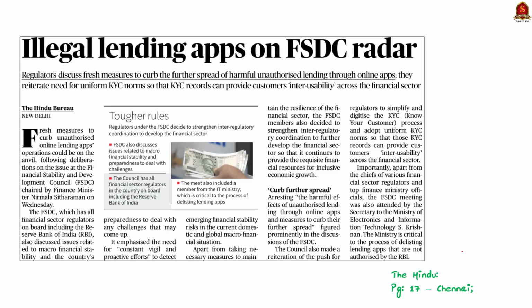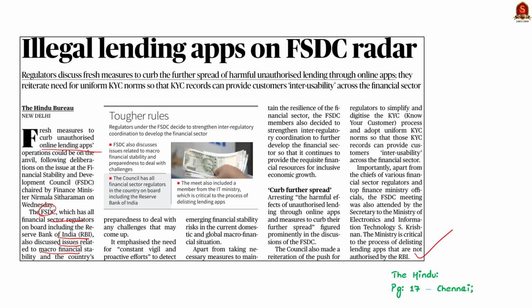Take a look at this news article. Recently, the Financial Stability and Development Council (FSDC) discussed potential measures to control unauthorized online lending apps during a meeting. It was chaired by Finance Minister Nirmala Sitharaman. Here, the FSDC includes all financial sector regulators like the Reserve Bank of India and addressed issues related to macro financial stability in the meeting. So in this news article discussion today, let us understand about the Financial Stability and Development Council (FSDC) from the prelims perspective.